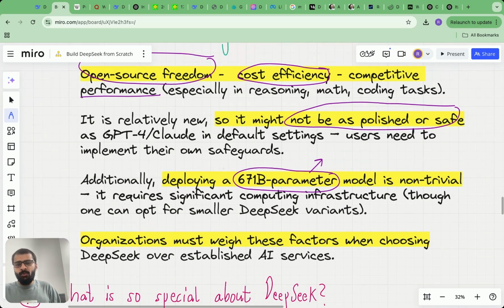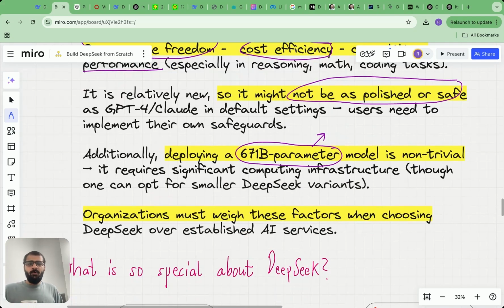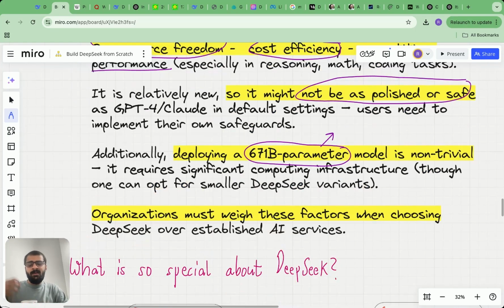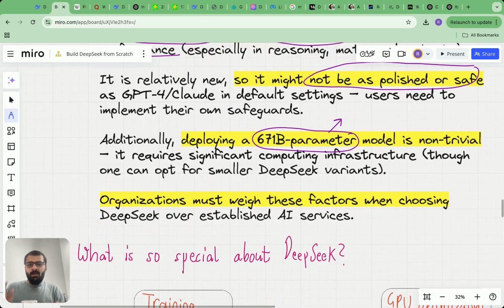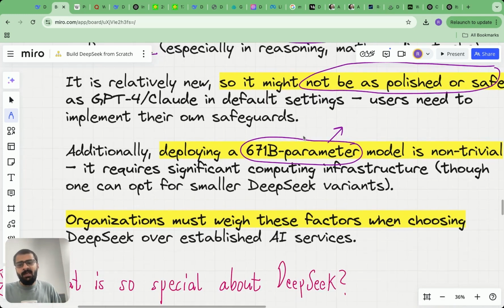As an organization, you must weigh these factors, right? If you really care about safety guardrails, maybe stick with GPT-4 for now and soon change to DeepSeek. If you're a lean, fast growing startup, go with DeepSeek because it will tremendously cut down costs. It is highly performant, and of course it's open source. If you want privacy, which means if you don't want your data to be going to closed source companies, again, then that would give the open source nature of DeepSeek an advantage for you.